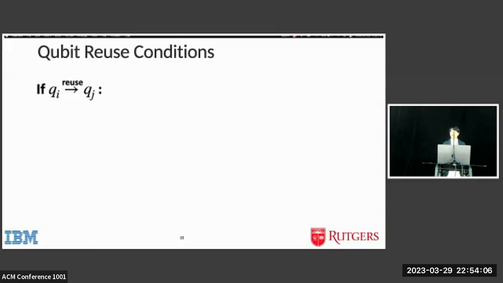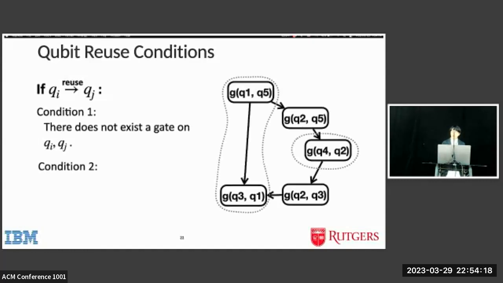So let's first talk about the qubit reuse conditions. If we want to reuse the physical qubit of Qi for Qj after Qi finishes, then Qi and Qj cannot be in the same gate. For the second condition, we need to construct a digraph first based on the gate dependency in the original circuit.